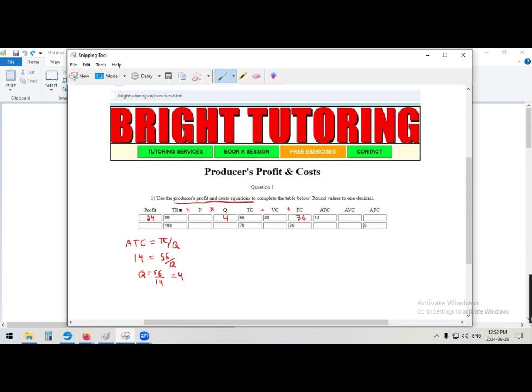And then that helps us with the price here, because you know price times quantity equals total revenue. So 4 times something has to equal 80, so that something has to be 20. And let's see here over at the end, if we look at average variable cost, we can figure out average variable cost because it has the same equation as total variable cost. And we have the variable cost, which is 20. So we take the variable cost, we divide it by quantity. 20 divided by 4 would be 5.